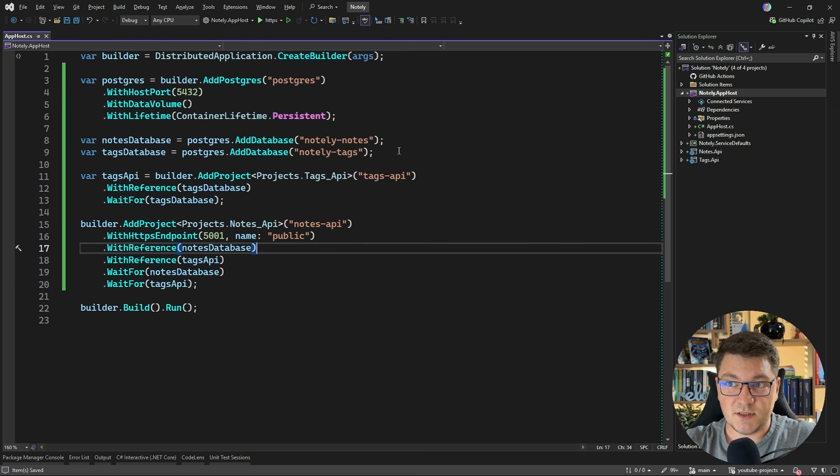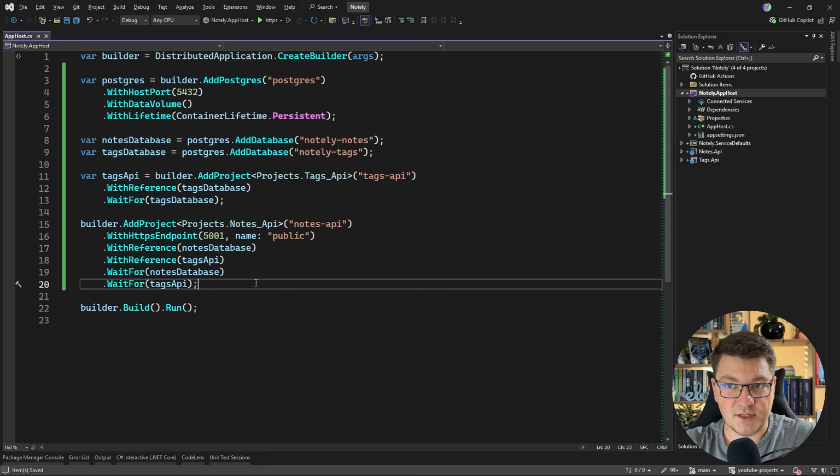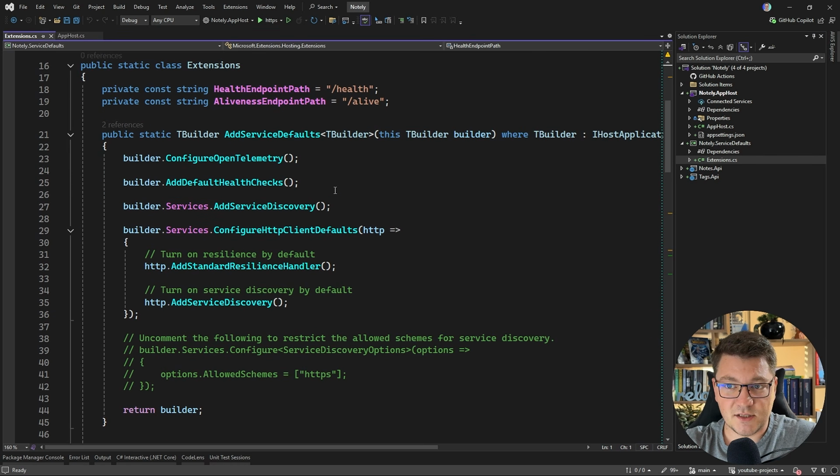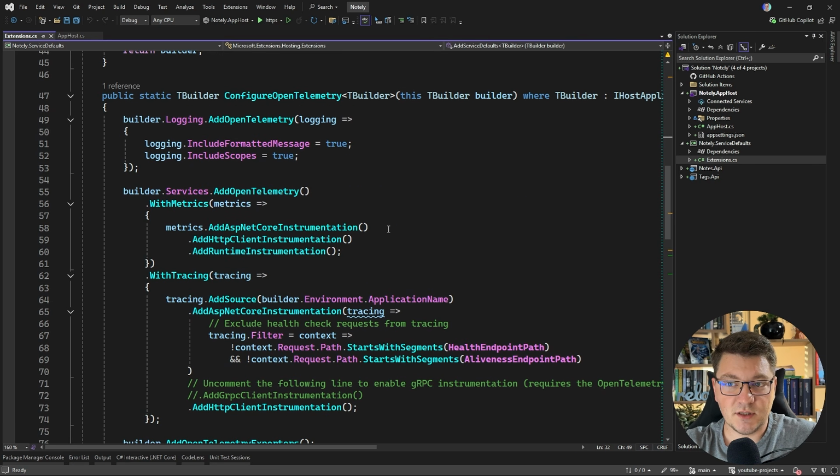Our Postgres instance is also taken care of along with our two databases, and we have all the correct references in place. Aspire is also going to take care of a bunch of best practices like configuring OpenTelemetry, health checks, service discovery, and also taking care of resilience when sending requests using the HTTP client.